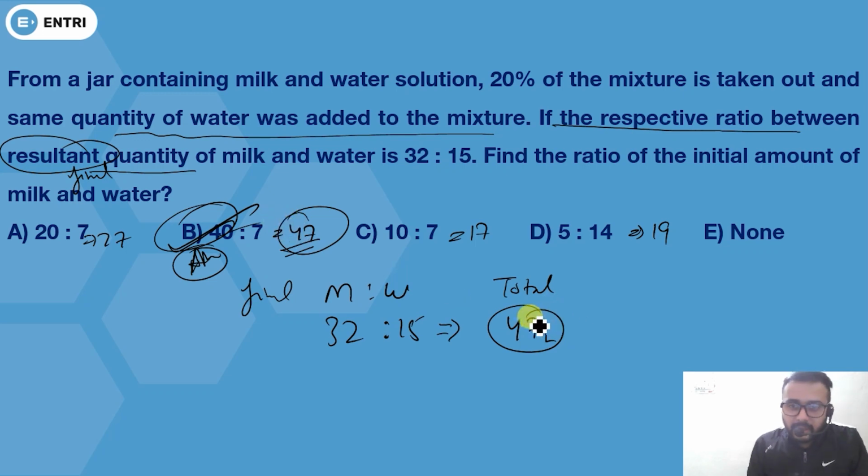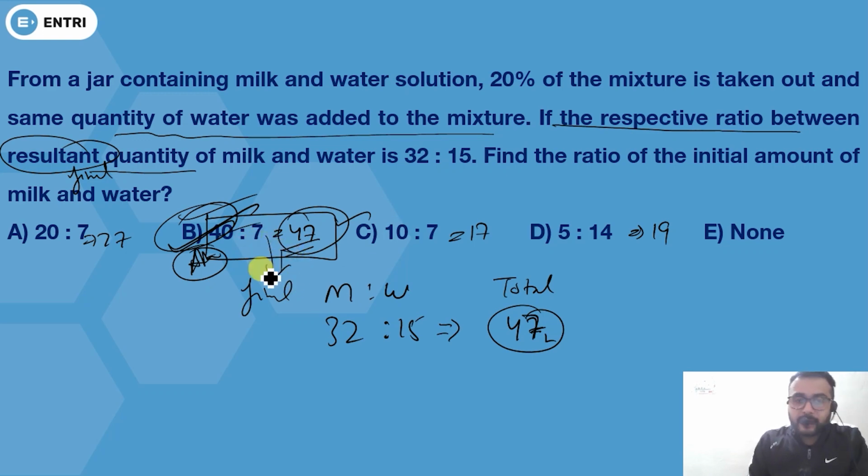Okay, so by using this trick, your initial quantity should be equal to your final quantity. If this one is 47, then your initial quantity should be 47. So 40 plus 7 will give you 47, so this will be the answer. Now say this was the trick.